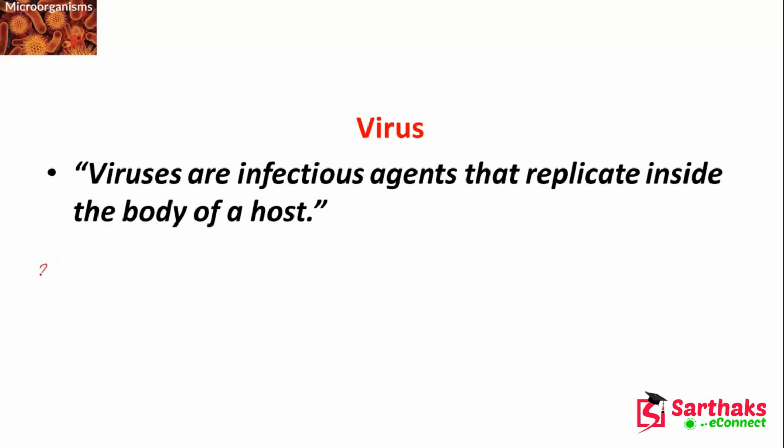When it infects, first it will infect, then the host cell is often forced to rapidly produce thousands of copies of the original virus.